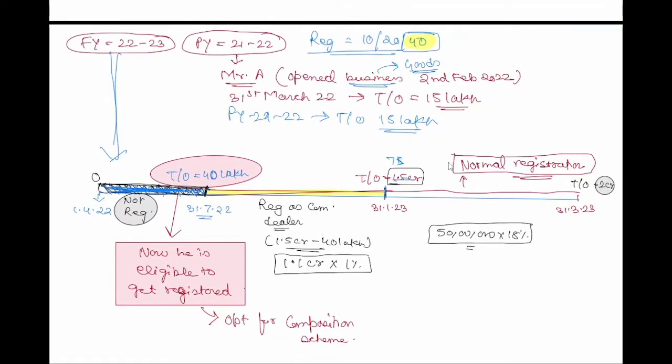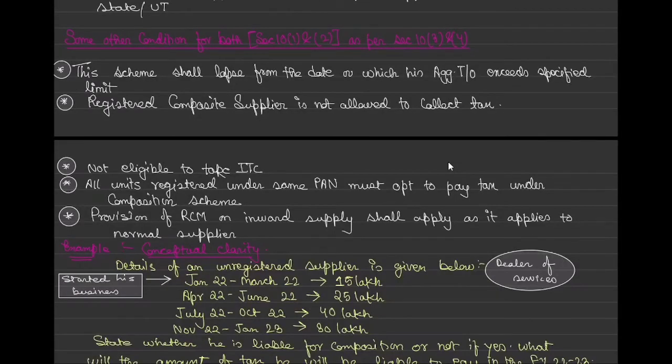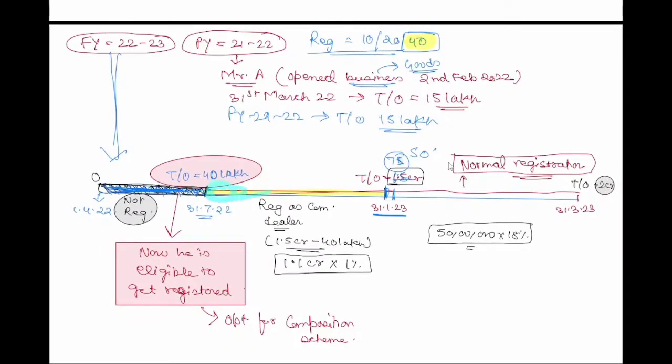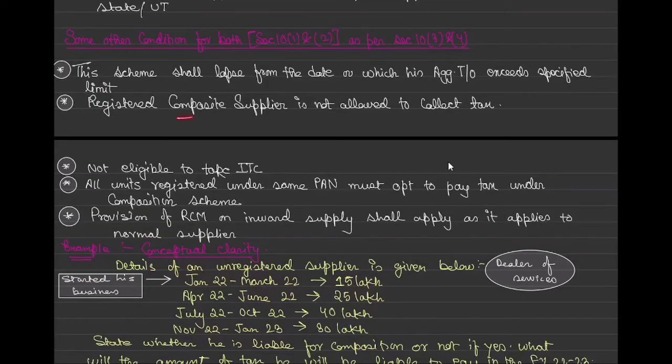For the period for which he is registered in a composition scheme, he will pay tax according to that scheme. But as soon as he exceeds that limit, for any turnover till the end of the financial year, he will pay tax on normal registration. I have got a very beautiful example on the same. And one more thing: a registered composition supplier is not allowed to collect tax. Correct, we know that in the invoice he cannot show taxes, and he is not eligible to take ITC.